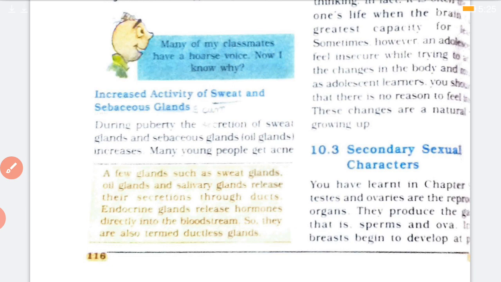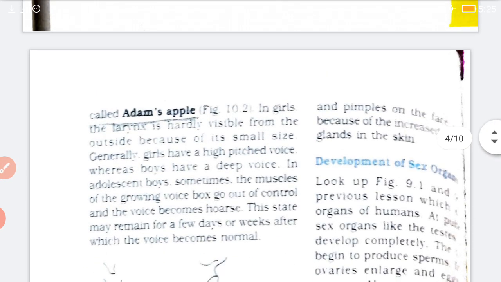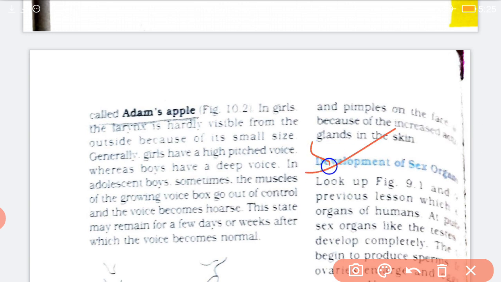All right, now the next one, the fifth one, is the development of sex organs. This is the fifth change during puberty. हमने देखा था कि reproduction में in male the testes, the penis are the sex organs, and in female it is the ovaries. So as a boy and girl reach the age of puberty, these sex organs mature completely and the reproductive age starts in both boys and girls.